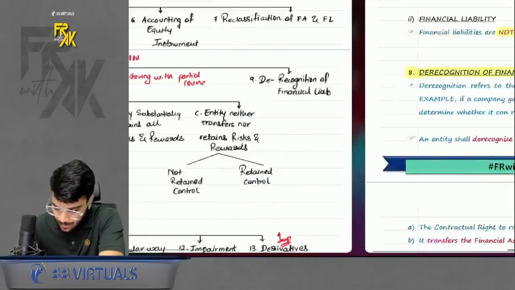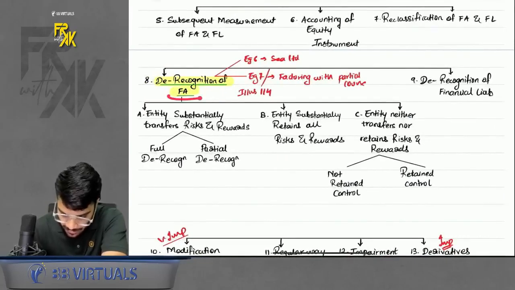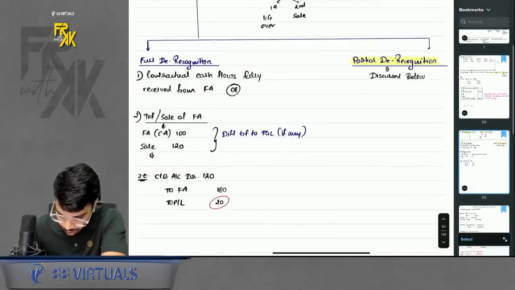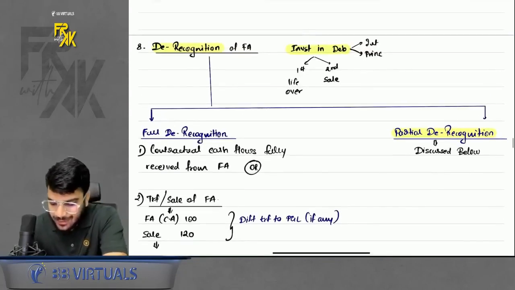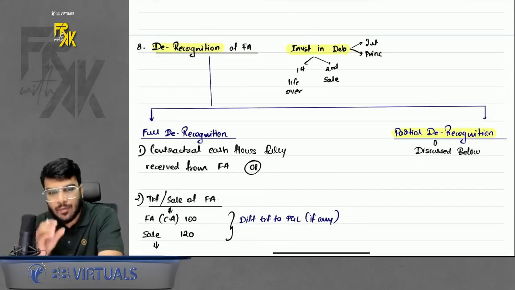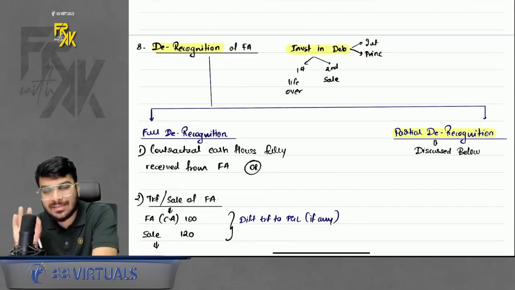Now the next point is going to be derecognition. Derecognition of financial asset. Now let's start discussion about the same here. First of all, let's understand what is the meaning of derecognition. Derecognition simply means removing anything out of your books. That is known as derecognition.